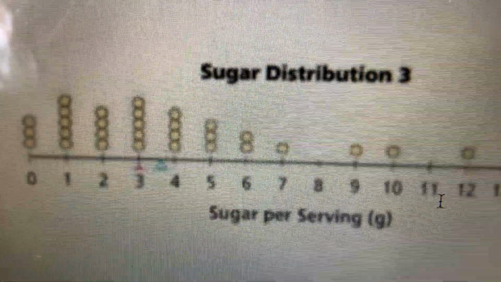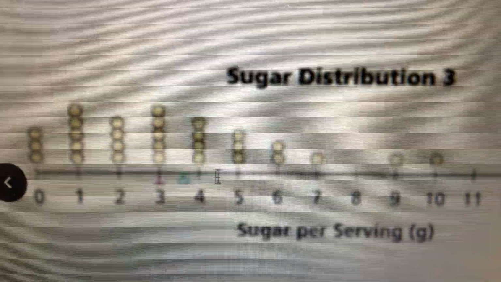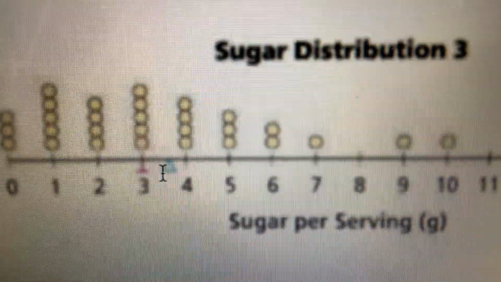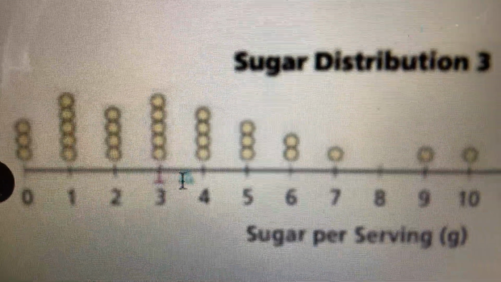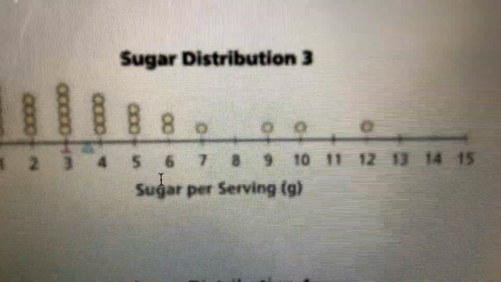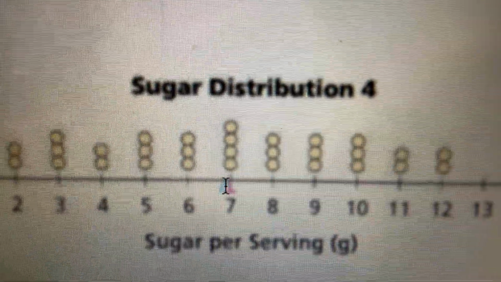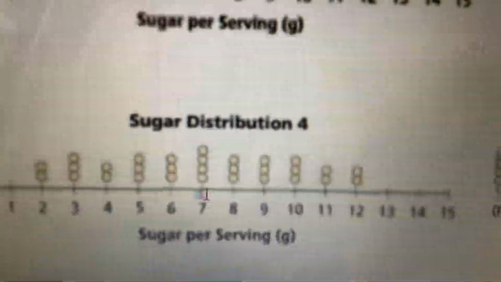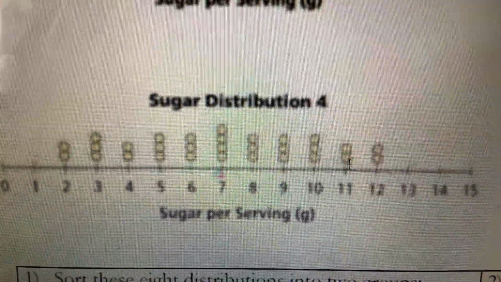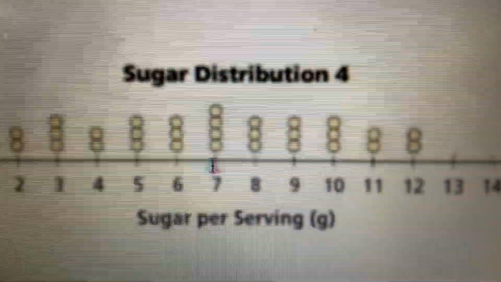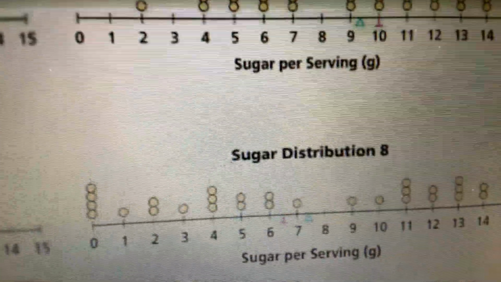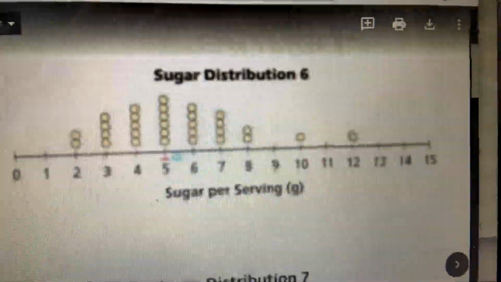The third distribution, not too far apart, but we can still see that they're not exactly the same. Here's the mean and there's the median. Sugar distribution 4, we can see that they're almost exactly the same, and that distribution looks very similar to the first one when they're almost exactly the same. Almost done with this first video.